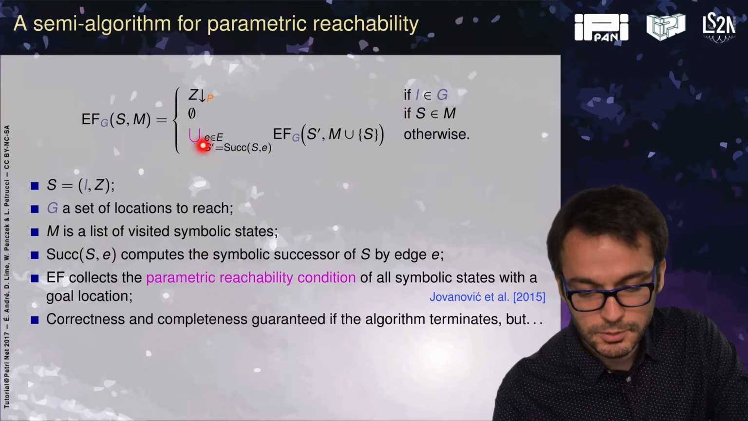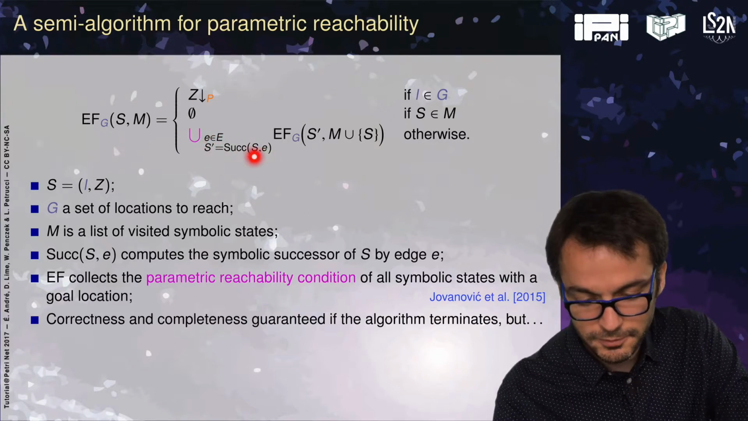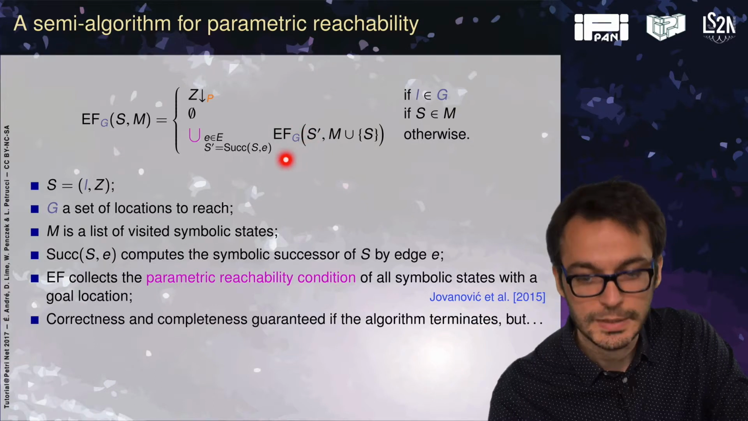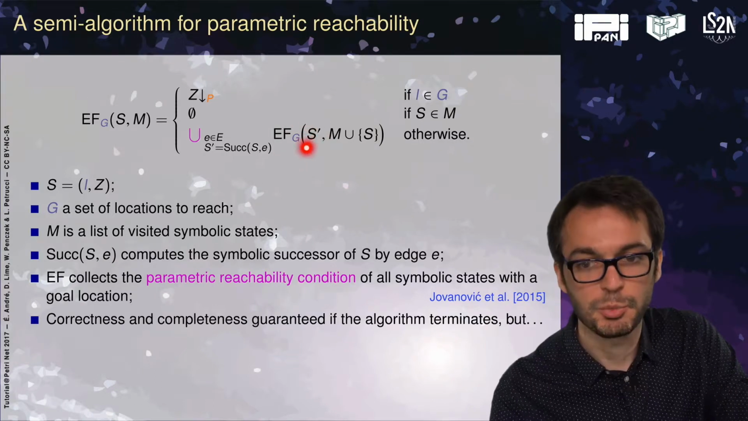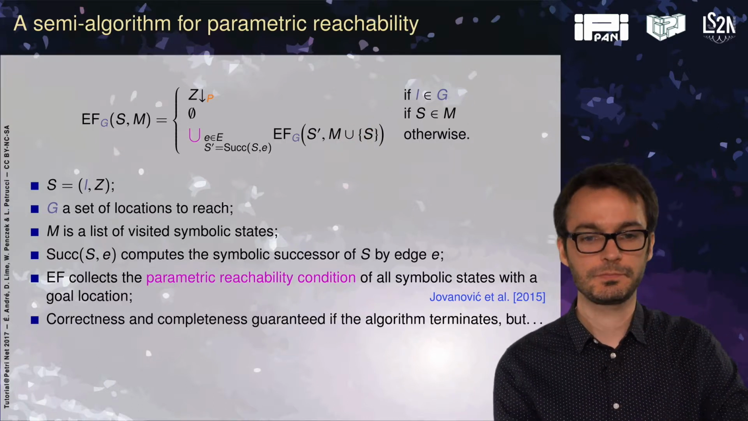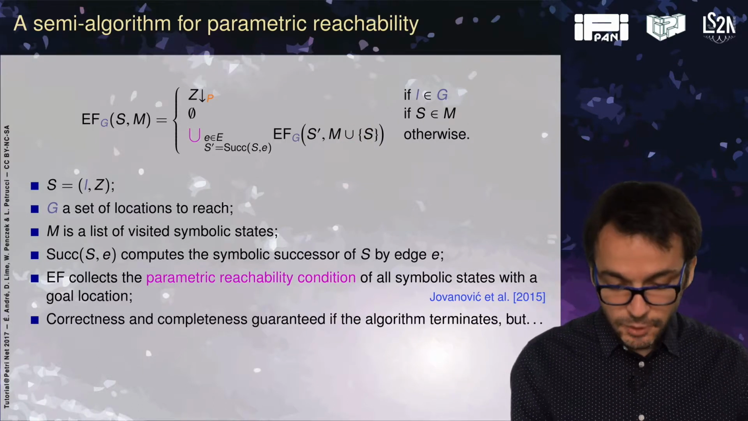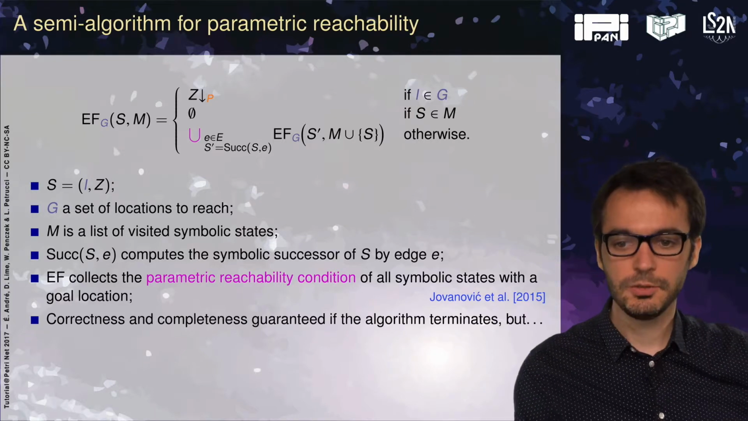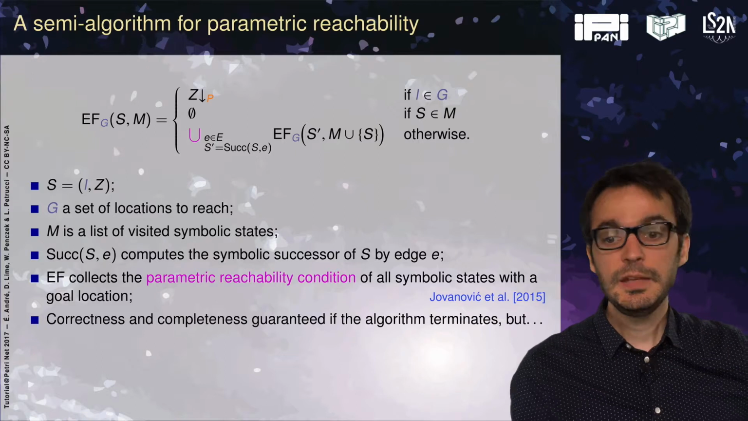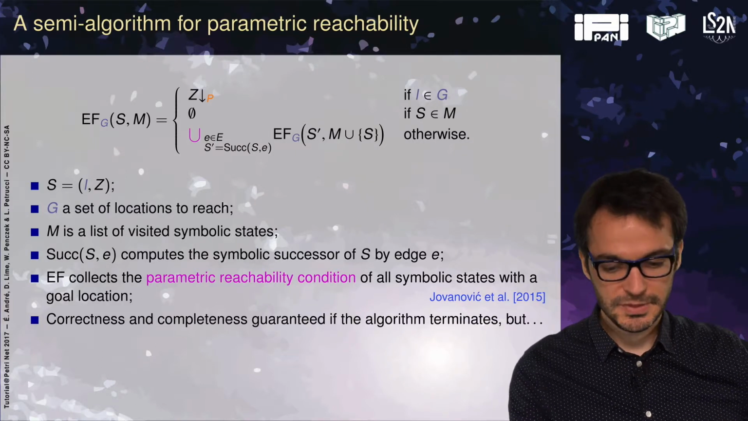So I will take the union, for all the edges, over the successors of S via this edge, of the recursive call to EF with the new state S prime, and of course I don't forget to add S to the list of visited states. So EF collects the parametric reachability condition of all the symbolic states with a goal location. If the algorithm terminates, this algorithm is correct.